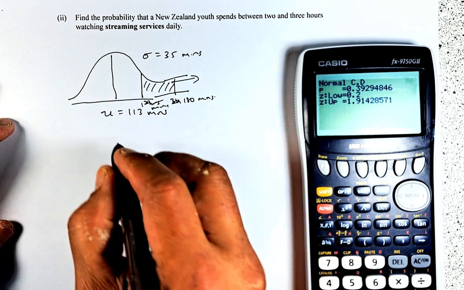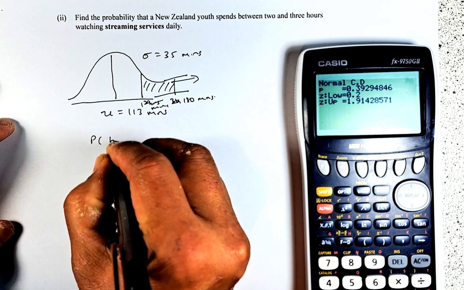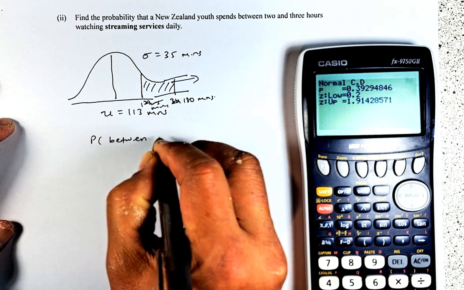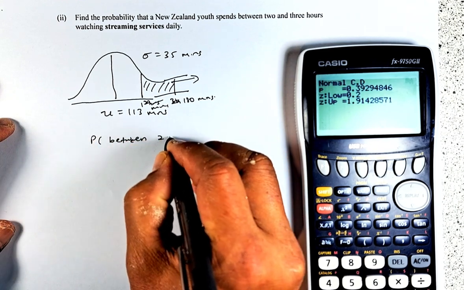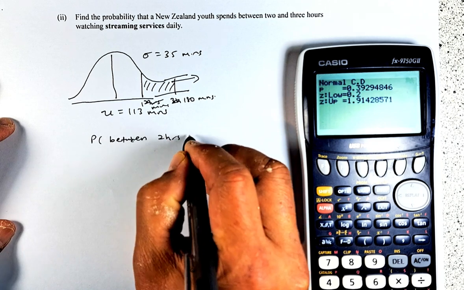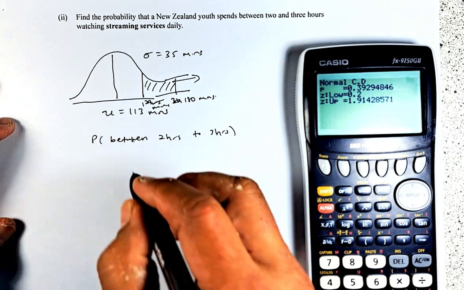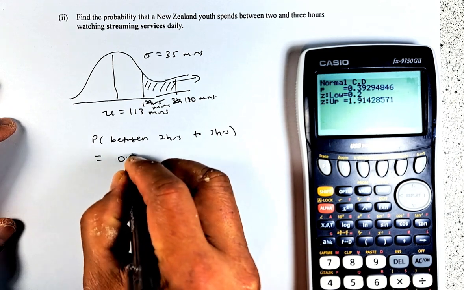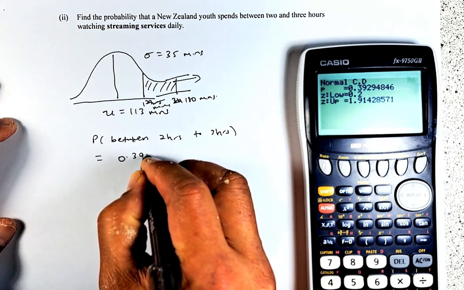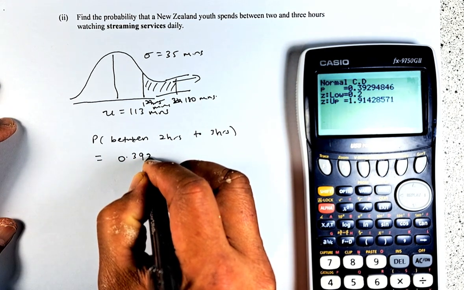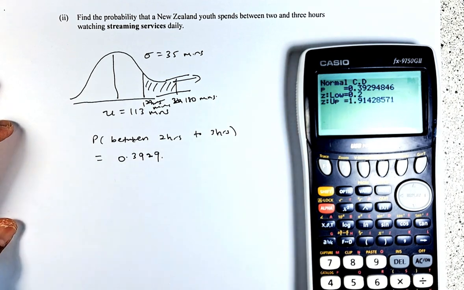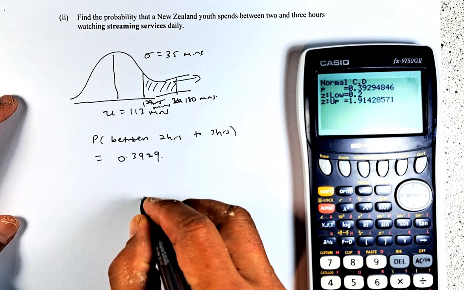The answer is the probability of between 2 hours and 3 hours, or 120 minutes to 180 minutes, and the answer is 0.3933, rounded to 4 decimal places. If you get it right, again, that's an achieved question.